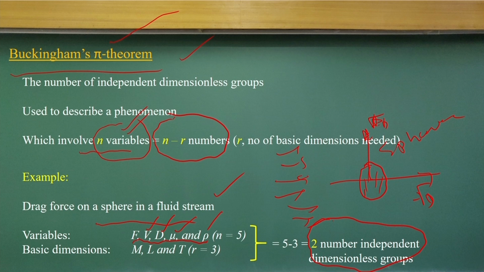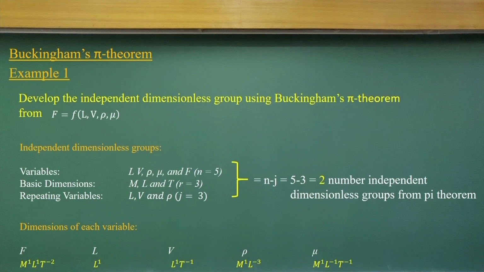Is it correct? It is very easy: we have to find the dependent and independent variables, count them, and we know the basic dimensions are 3: mass, length and time. We just subtract and find that we can have 2 independent dimensionless groups. Now I have to develop the dimensionless groups. First I have to write the dimensions of each one: force, mass into acceleration, the length, the velocity, density and the dynamic viscosity.